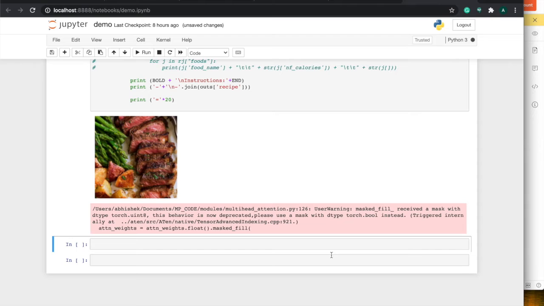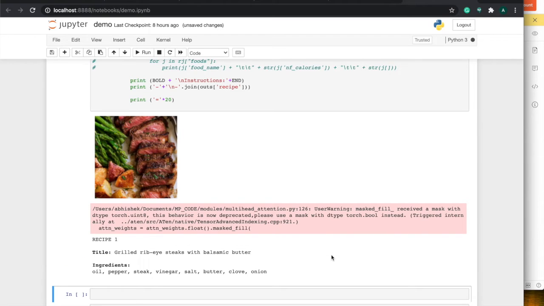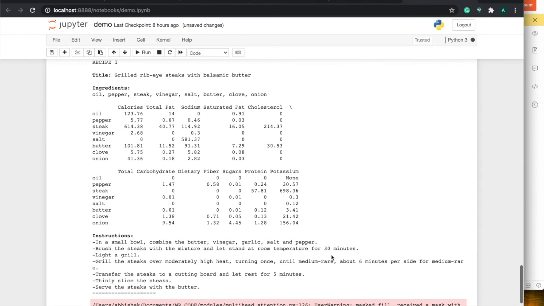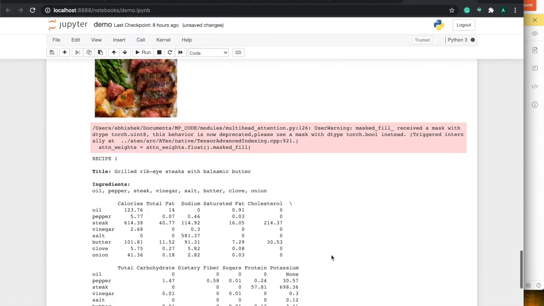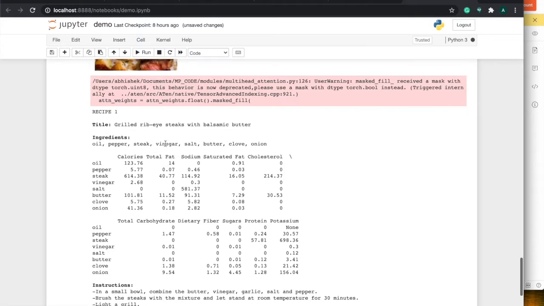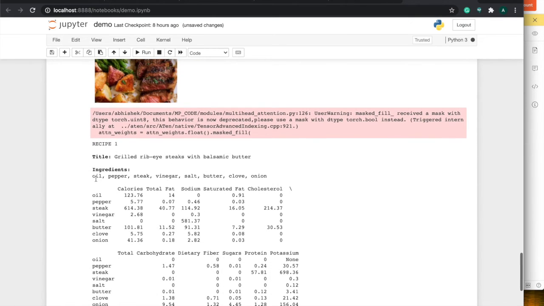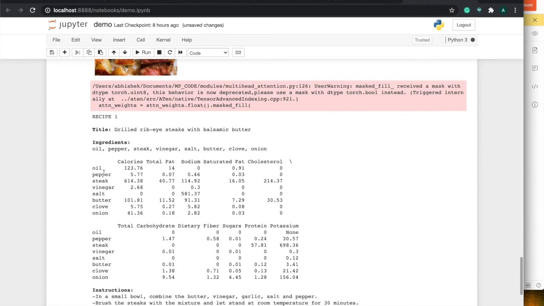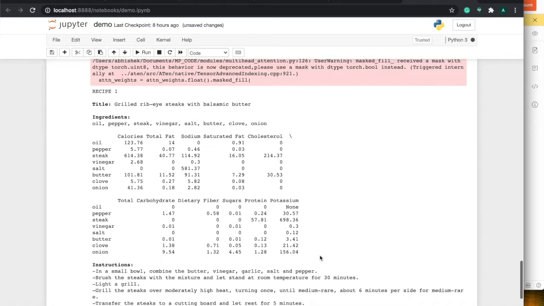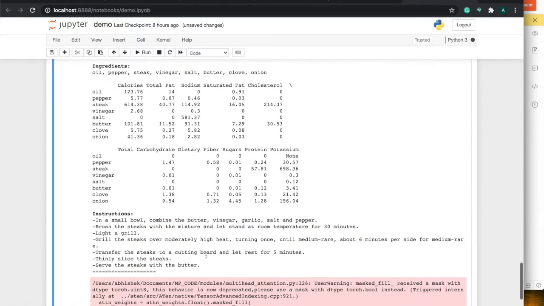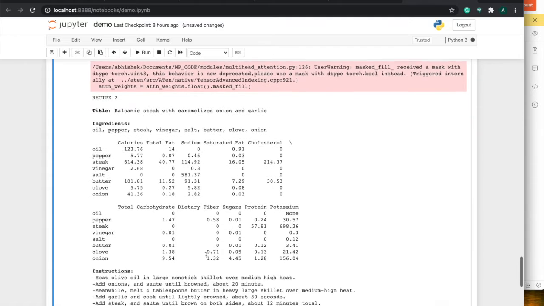The expected outputs are the ingredients, the instructions, and the nutritional values. So now we have got recipe 1, that is grilled ribeye steak with balsamic butter, the ingredients for this, and finally the nutritional values and the instructions for how to make this dish.